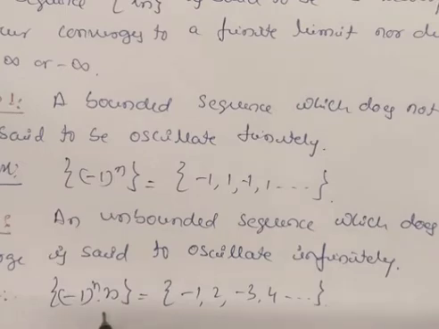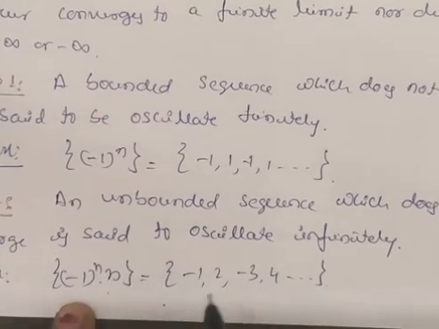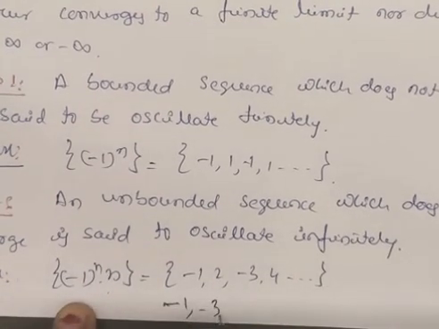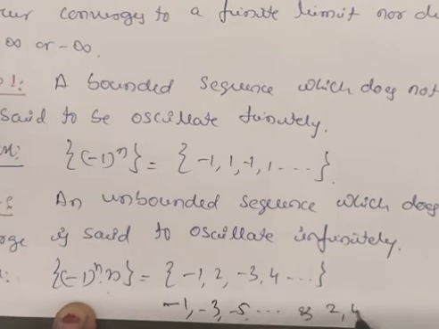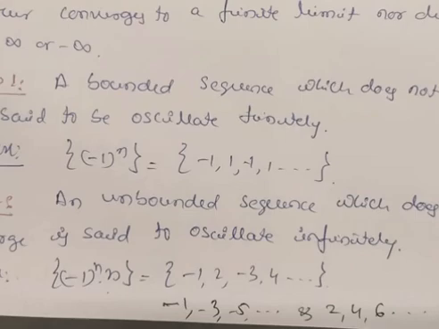If you substitute n equal to odd and even numbers, the negative values are minus 1, minus 3, minus 5, etc., and the positive values are 2, 4, 6, etc. This is an unbounded sequence which does not diverge.